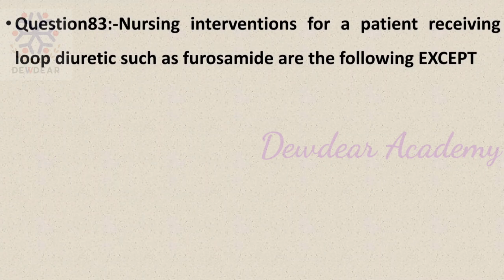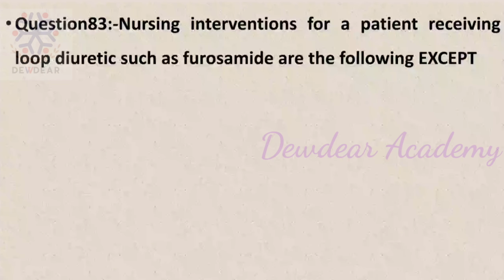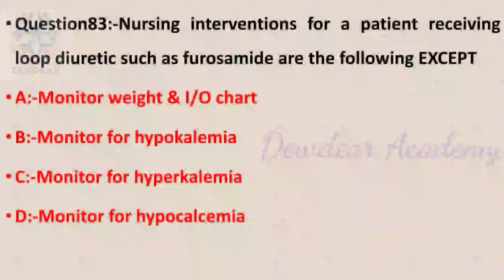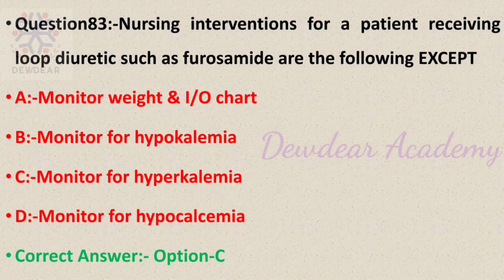Question number 83. Nursing interventions for a patient receiving loop diuretic such as furosemide are the following except options monitor weight and intake output chart, monitor for hypokalemia, monitor for hyperkalemia, monitor for hypocalcemia. Correct answer is option C, monitor for hyperkalemia.